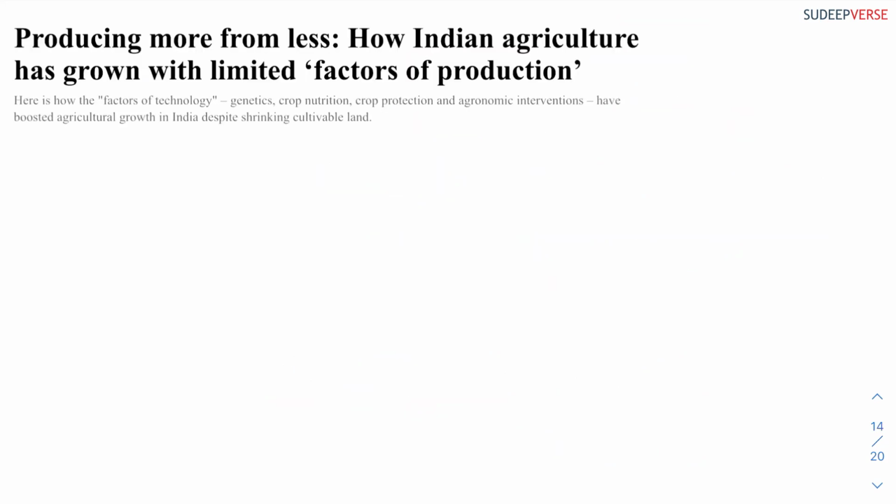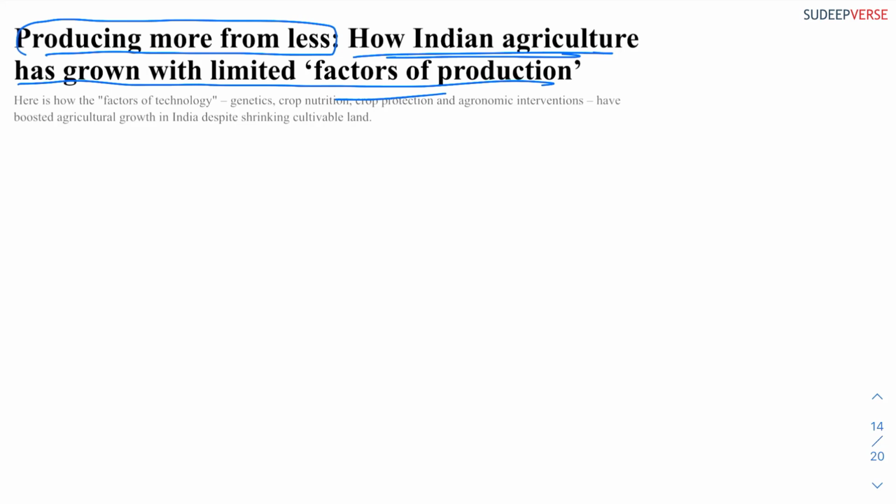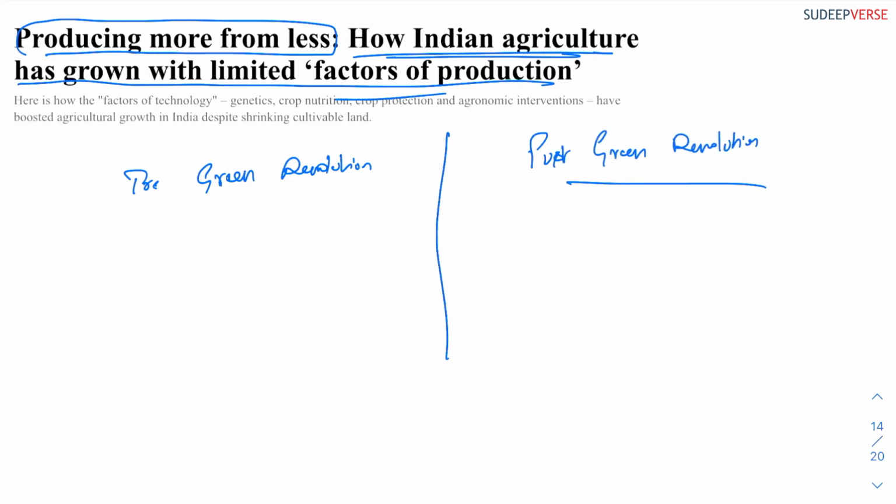The next issue is again an interesting perspective given by the author regarding Indian agriculture. Producing more from less: how Indian agriculture has grown with limited factors of production. Basically, the argument the author makes is about pre-green revolution and post-green revolution. Here the author tells that land, as a factor of production, is highly limited in India.